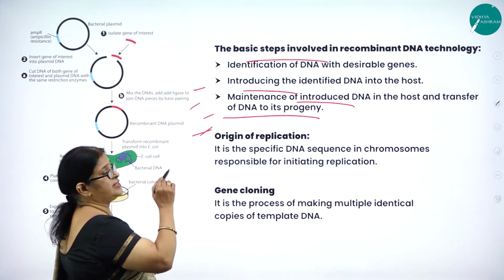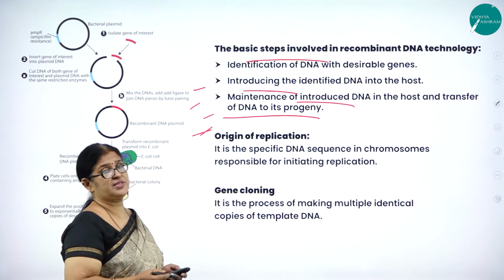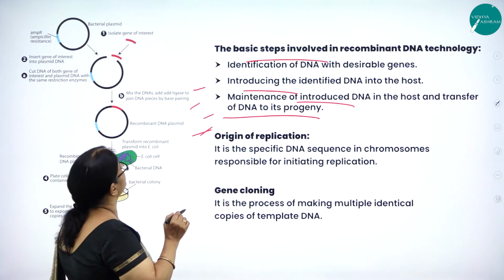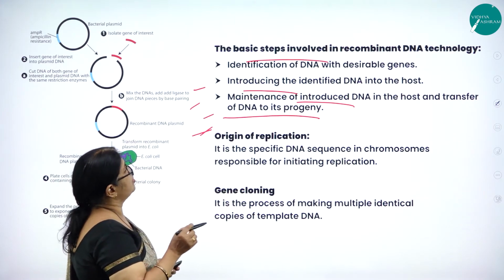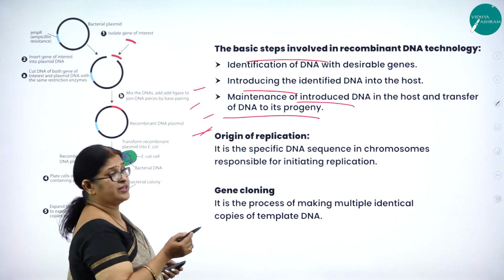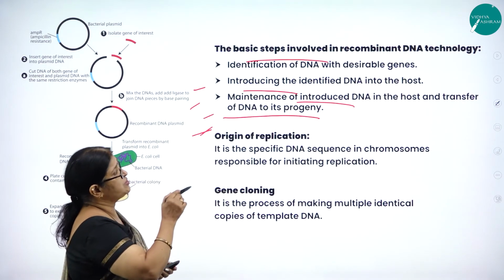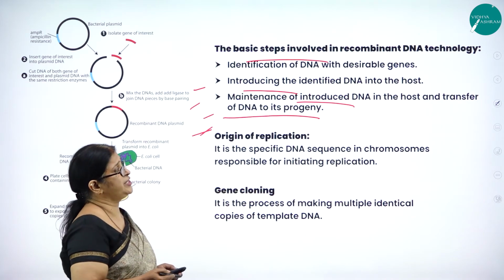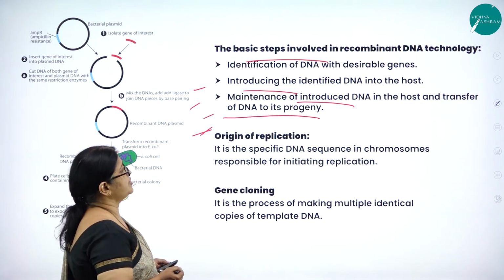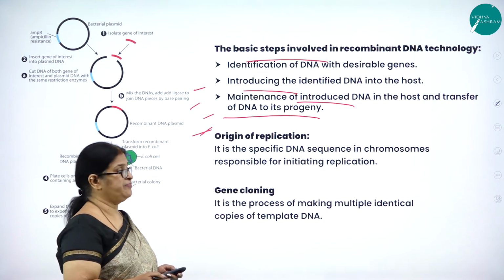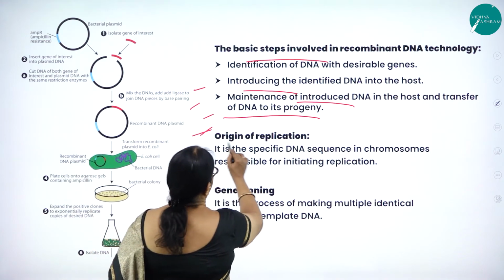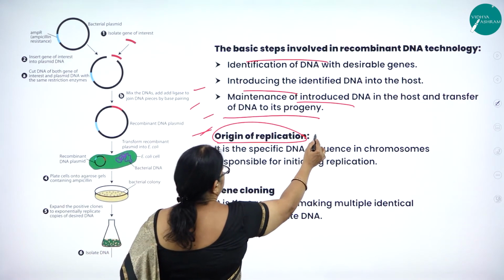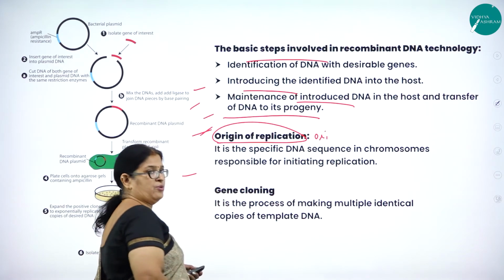These are very important points which are asked in the examination. The basic steps involved in recombinant DNA technology are identification of DNA with desirable genes, introducing the identified DNA into the host cell, maintenance of introduced DNA in the host and transfer of DNA to its progeny. Now let us understand one more word called origin of replication, or ORI.